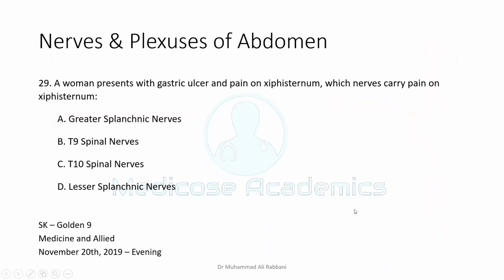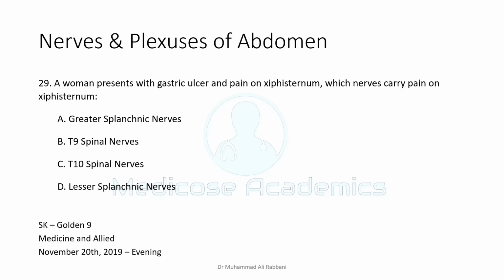A woman presents with a gastric ulcer and pain at the xiphisternum. Which nerve carries the pain to the xiphisternum? You should know that at the level of the umbilicus, the spinal segment that supplies is T10. At the level of the pubic symphysis it is L1, and at the level of the xiphisternum it is T7. But T7 is not here.